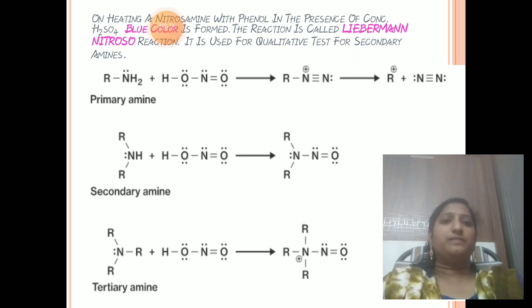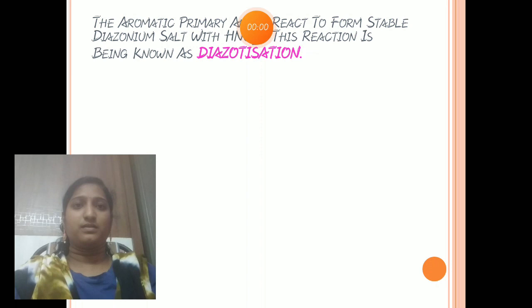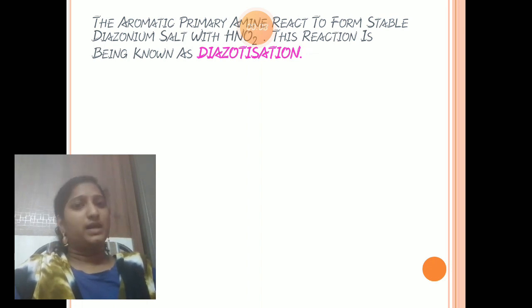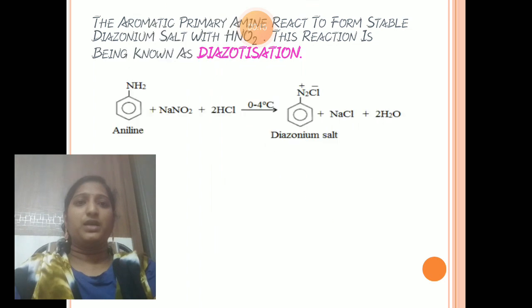Diazotization: aromatic primary amines react with nitrous acid to form stable diazonium salts. So this reaction is called a diazotization reaction. See the reaction. Primary aromatic amine, so we can take aniline. It reacts with NaNO2 plus HCl.